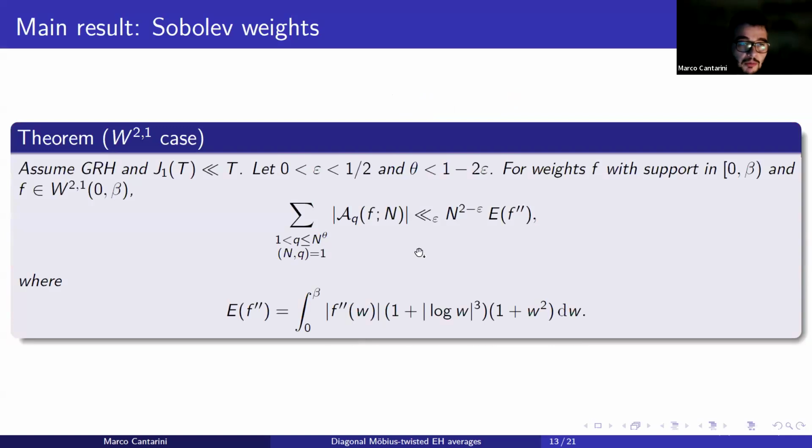Okay, we are able to present our main results. So if we assume the generalized Riemann hypothesis and the weak Gonek-Hejhal conjecture, we are able to prove that if f belongs to the Sobolev space W^{2,1}, essentially the main average admits these upper bounds. Note that this bound in N is perfectly compatible with the conjecture, and better, we have here a power saving. It is explicit in terms of the second derivative of the weight, and moreover, it holds for essentially the optimal range of theta, because we have here morally that theta is less than 1, which is the best possible choice for theta.